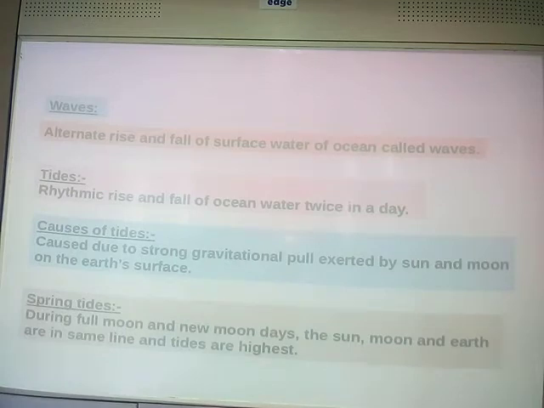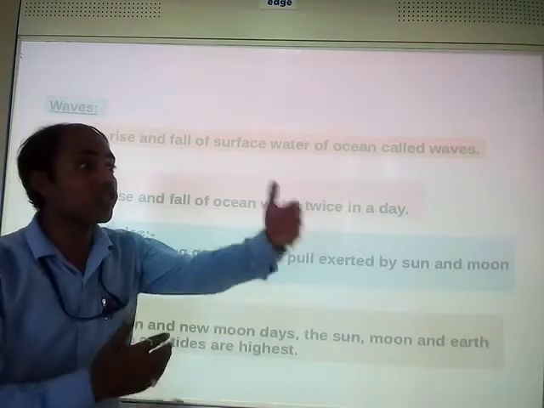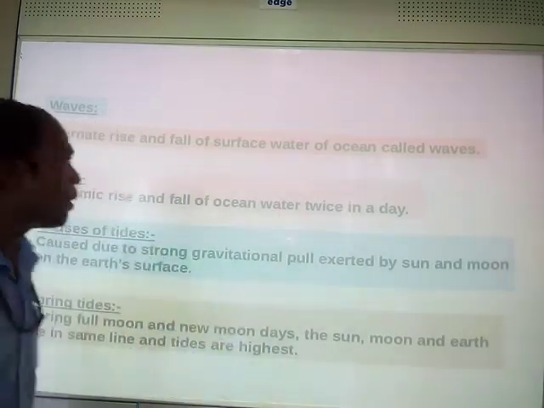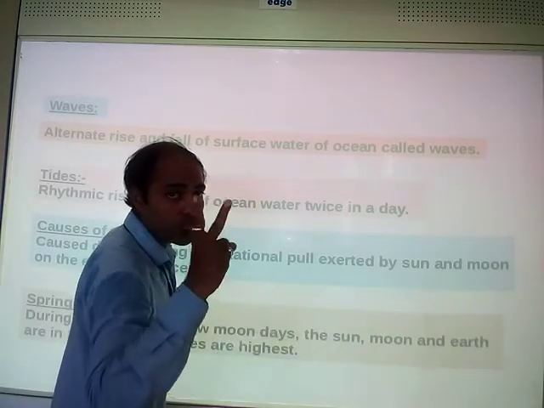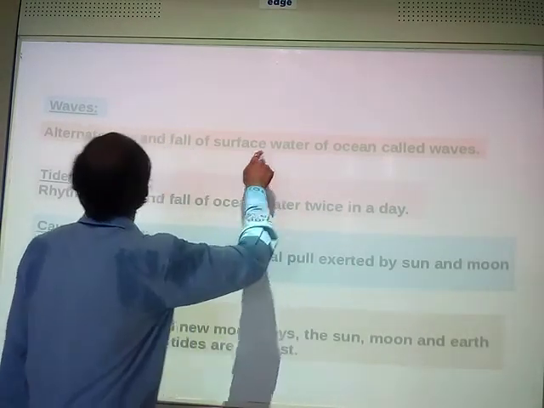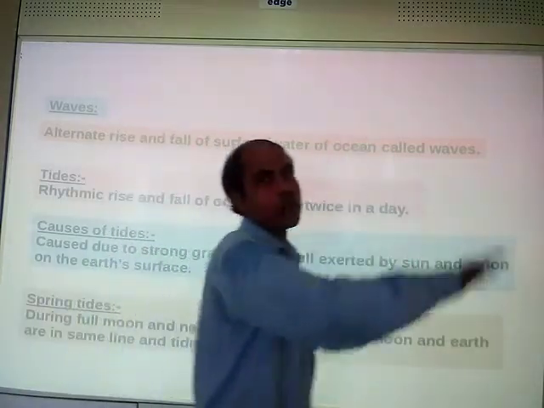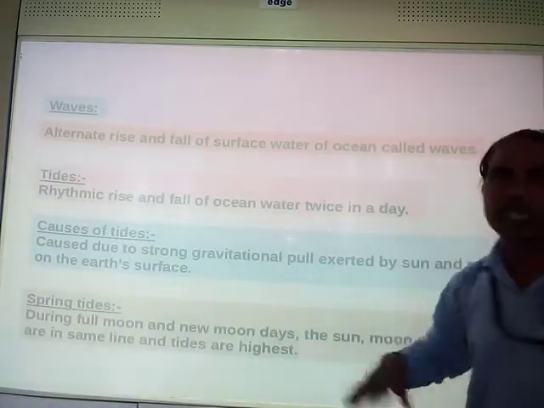This is the only difference between waves and tides. You can't judge what is a tide and what is a wave by looking at it. Tides happen only twice in a day, whereas waves keep on coming continuously.